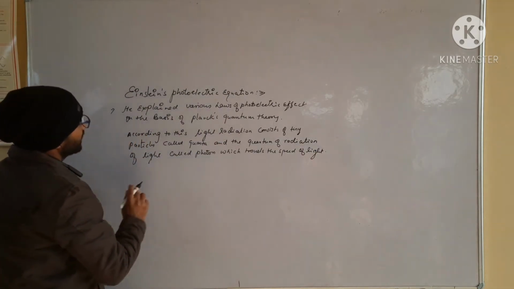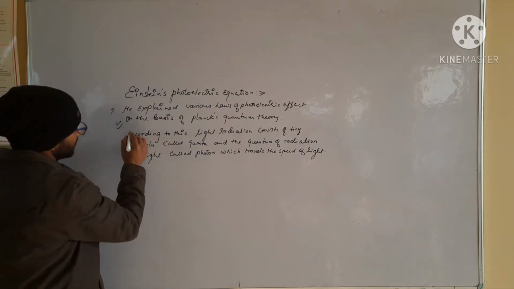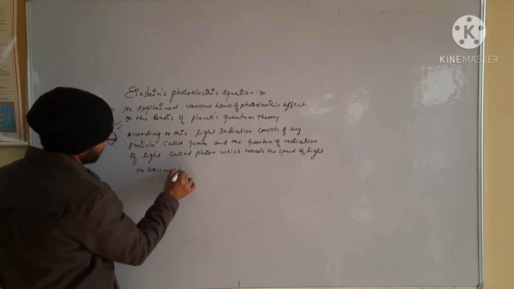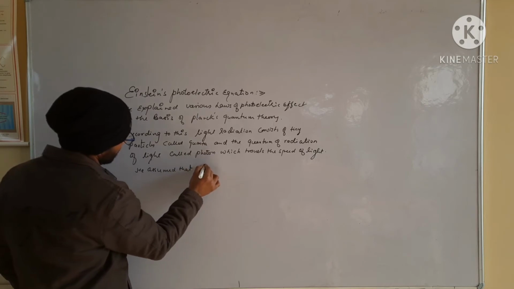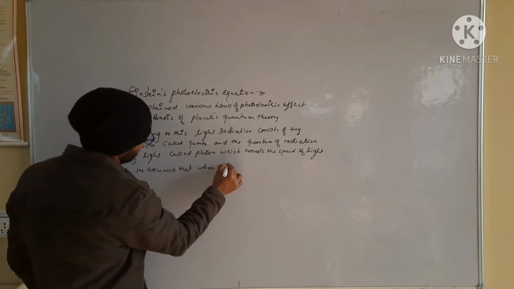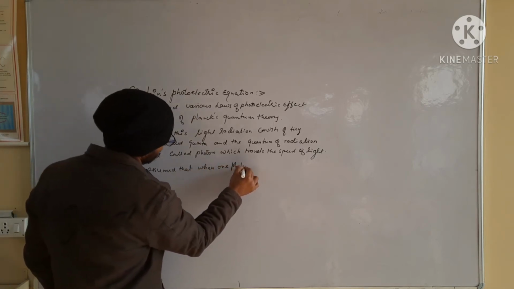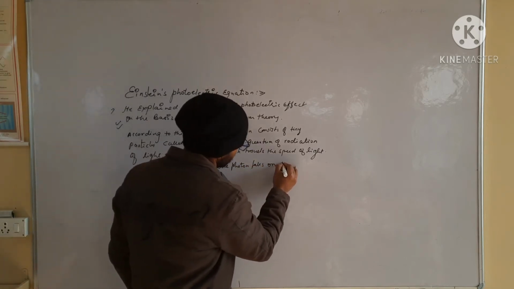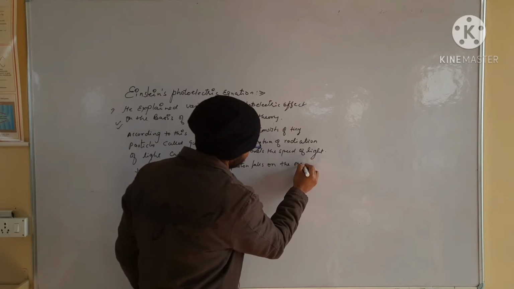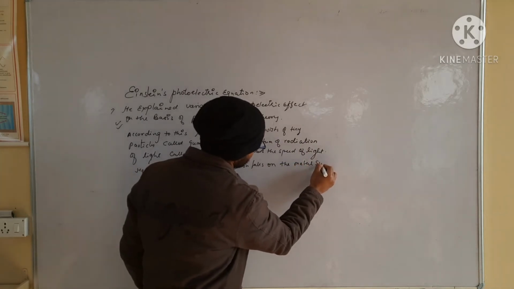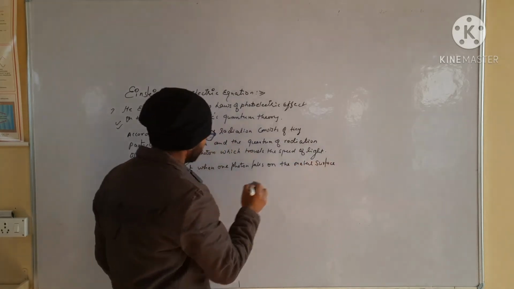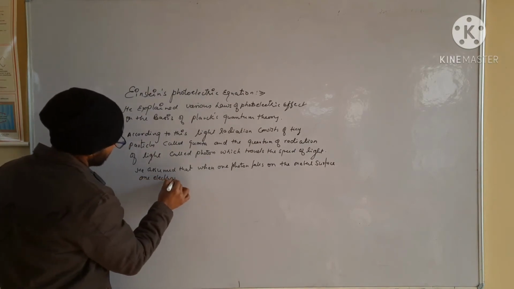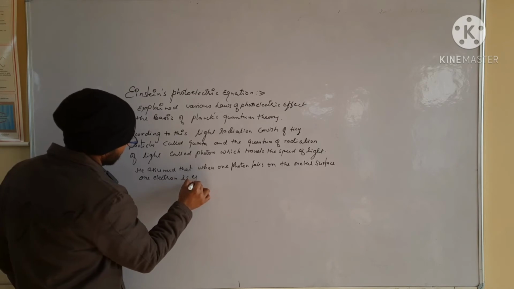Point clear? And he assumed that when one photon falls on the metal surface, one electron is ejected.